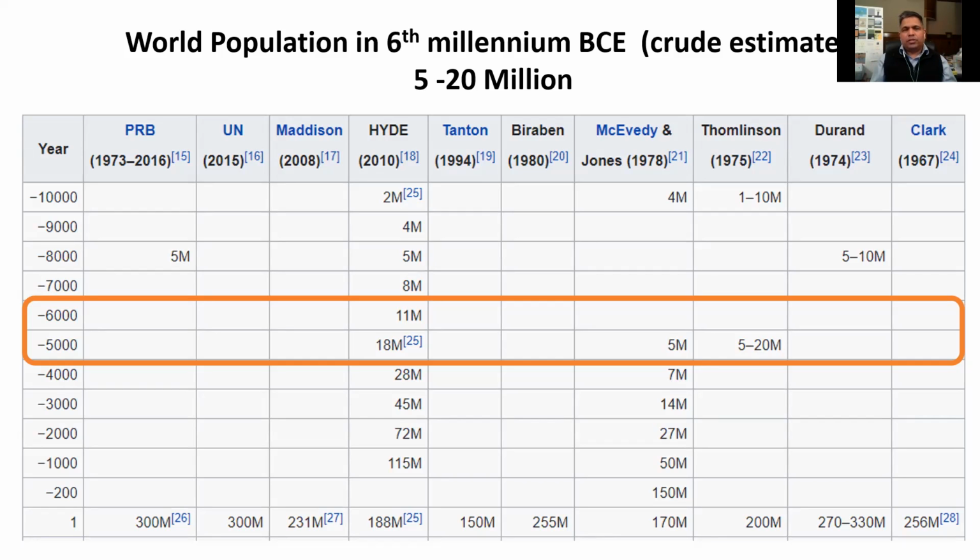Many other researchers have simply not given the estimates, but those who have given the estimates, for example, look at this, the fourth column there, between the 6th millennium and 5th millennium, it is referring to the estimate of 11 million people, 18 million people. Now this is the world population around the globe, and you can see some other estimates at 5 million, and then another estimate 5 to 20 million.